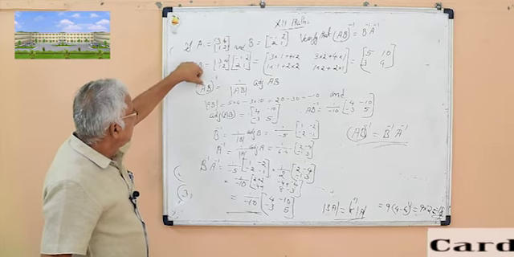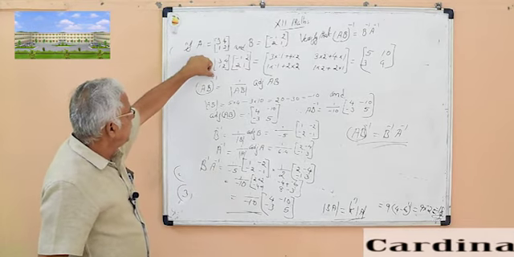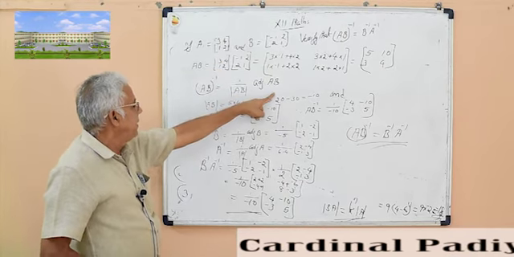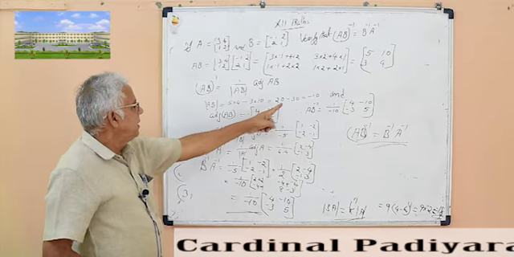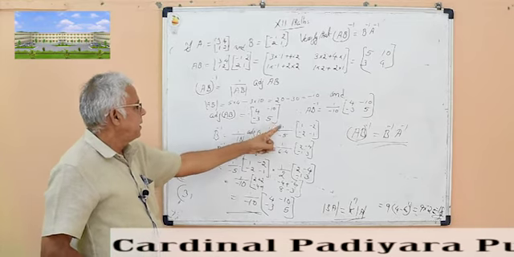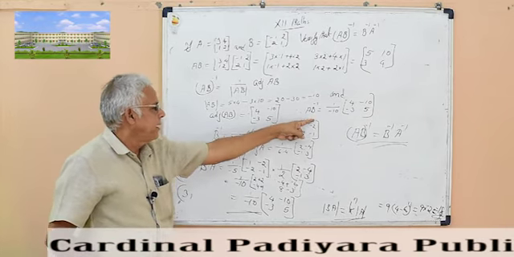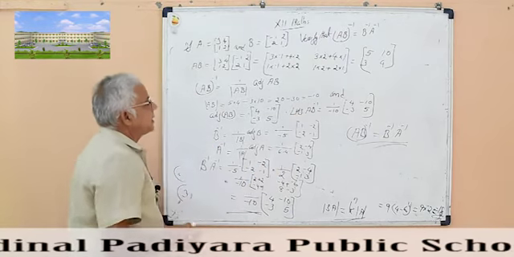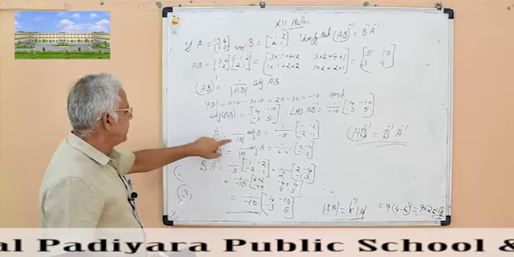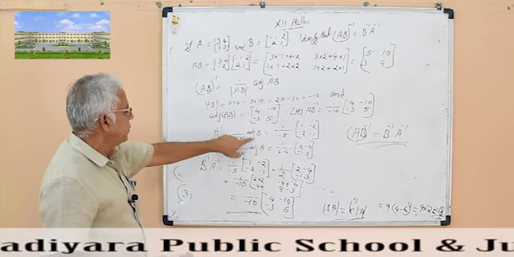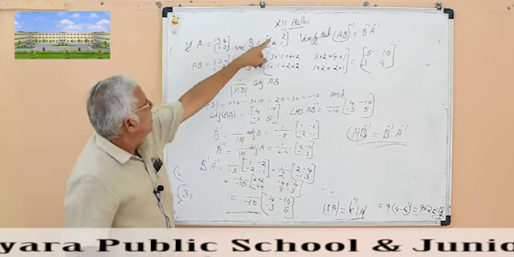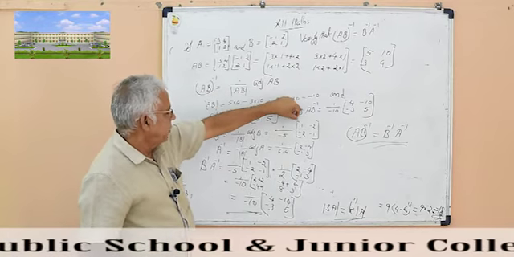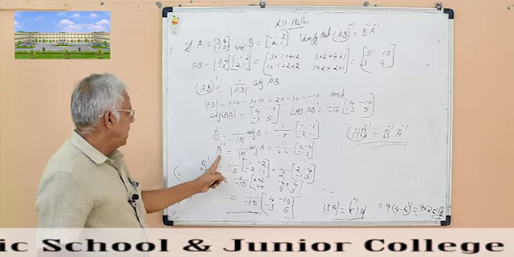First find AB, then AB inverse is 1 by determinant of AB into adjoint of AB. Determinant AB, adjoint of AB, then substitute on the left hand side. Then take the right hand side, B inverse is equal to 1 by determinant of B into adjoint of B. Determinant of B is minus 5, so 1 by minus 5 into adjoint of B.